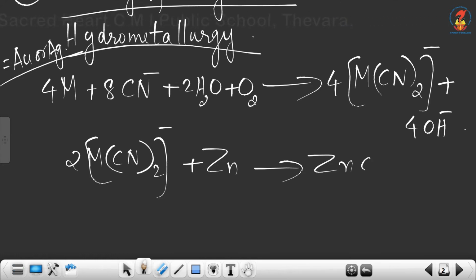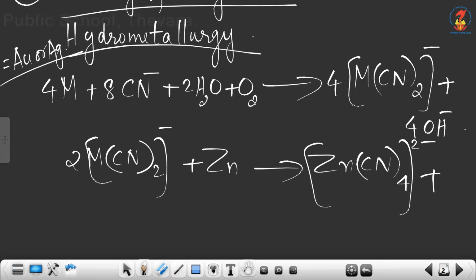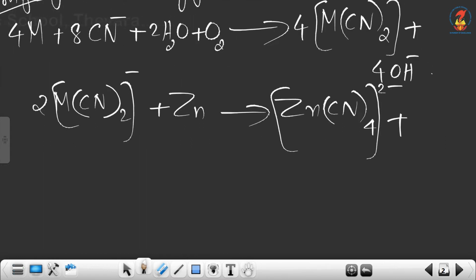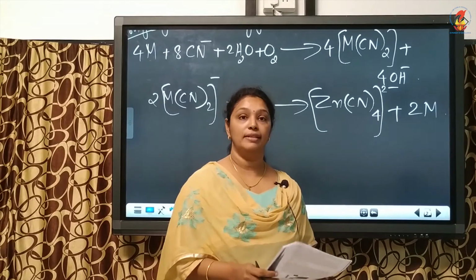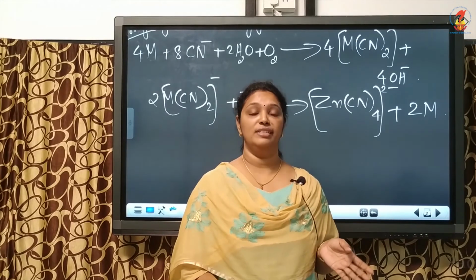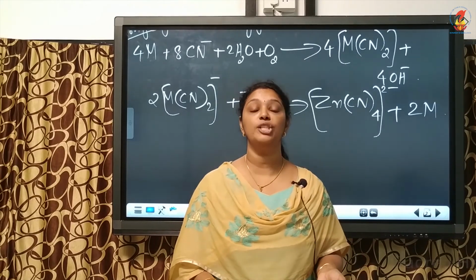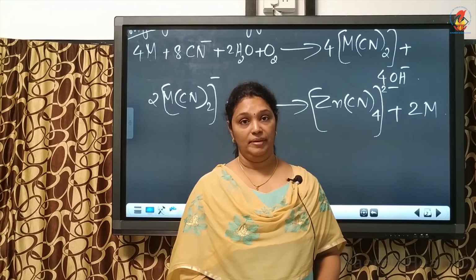So Zn(CN)4 2 minus plus we get the metal 2M, which can be gold or silver. So these are the reactions taking place during leaching of gold or silver.